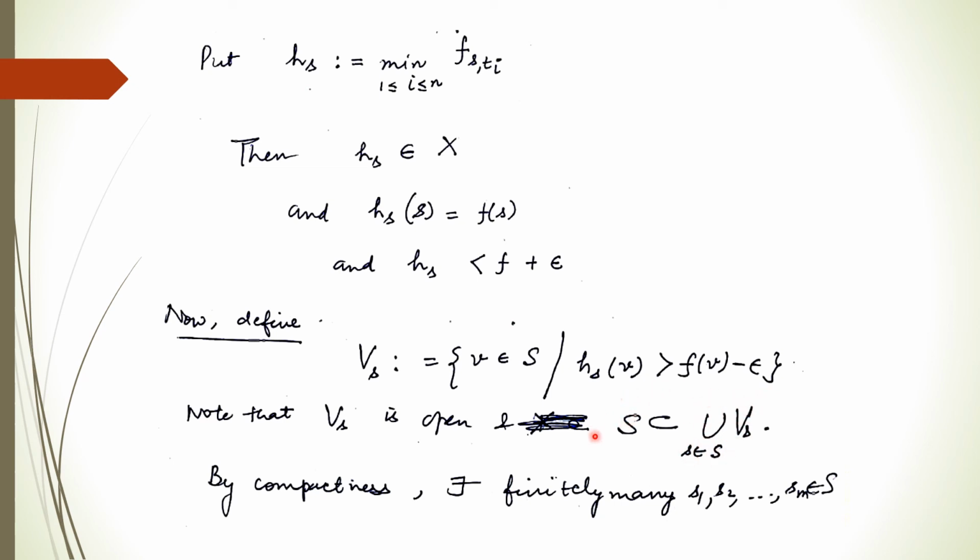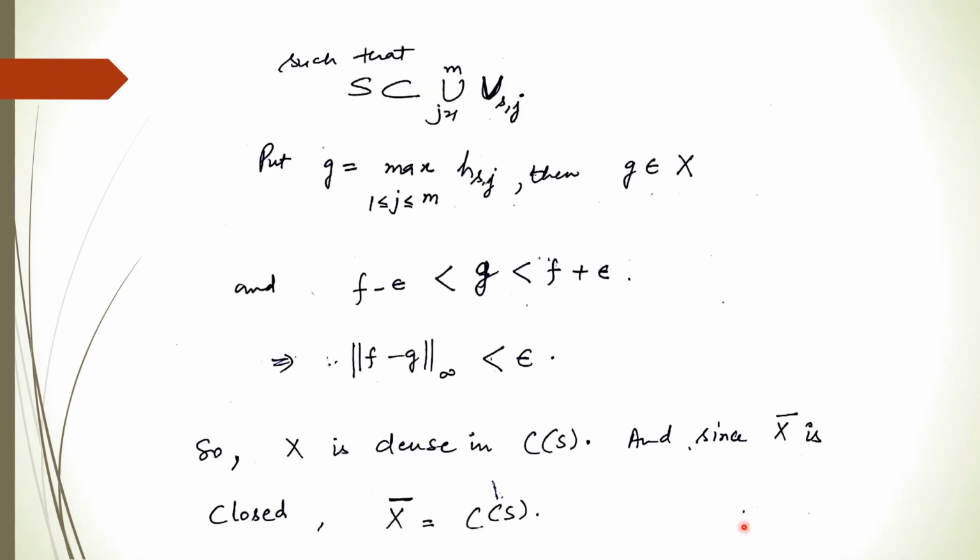But again, since S is compact, there exist finitely many elements such that S is a union of these V_{s_j}, where j varies from 1 to m. Now in the previous case we found the minimum of all these functions. Now we find the max of all these functions.